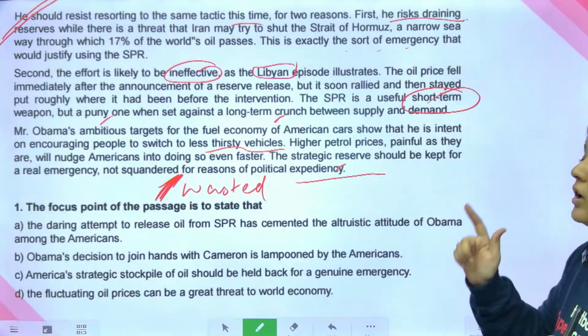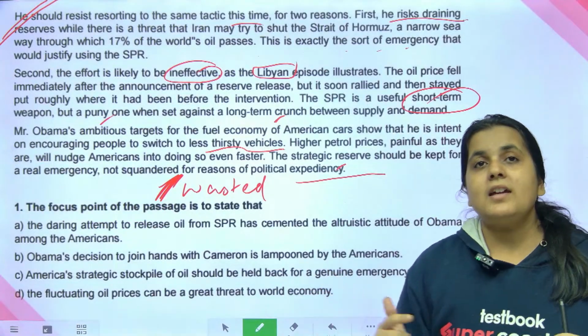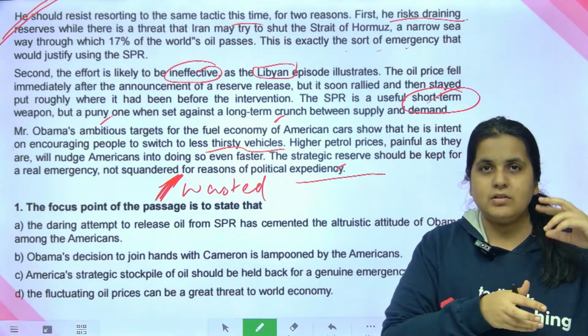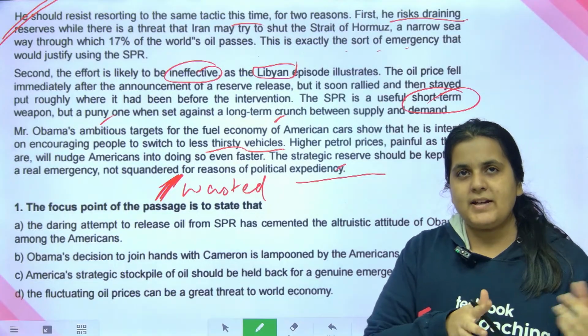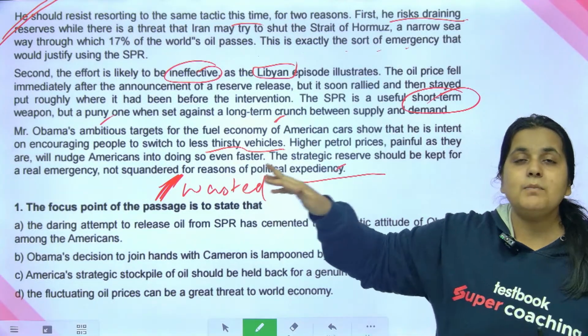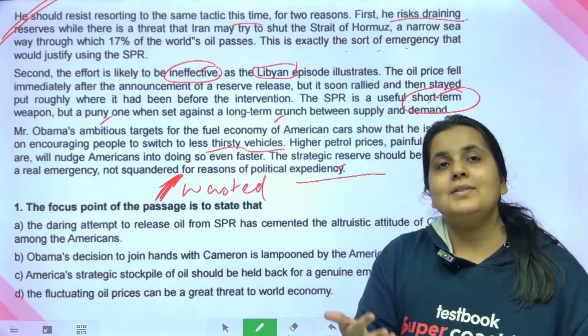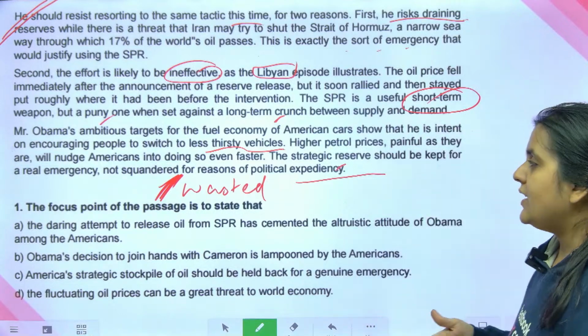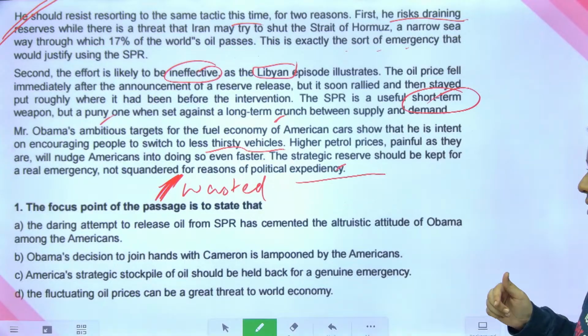So it takes you a longer time to read, okay, as opposed to a passage with fewer paragraphs. So this has taken us a longer time to read because we could not skim and scan to that extent. Okay, right. So this is one thing I want you to understand from this.